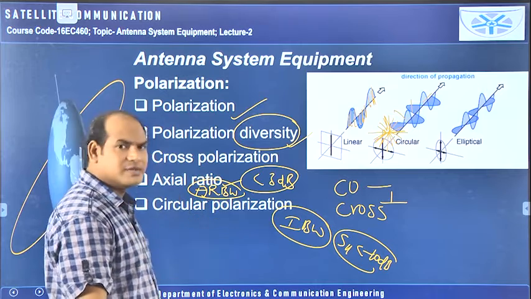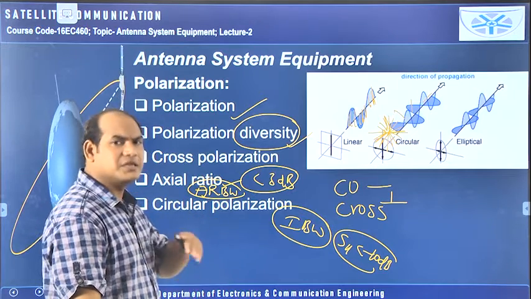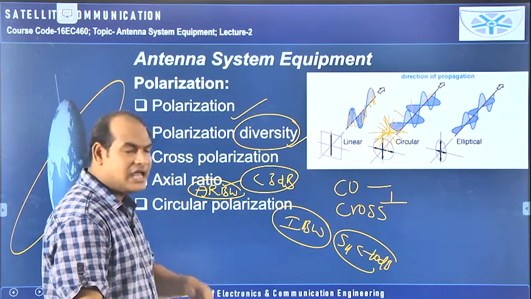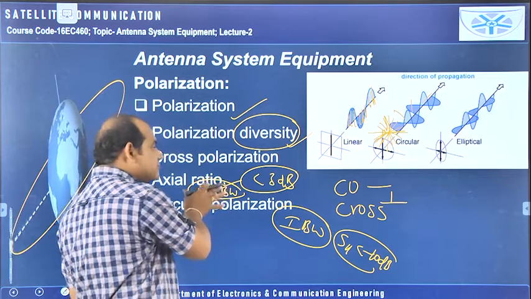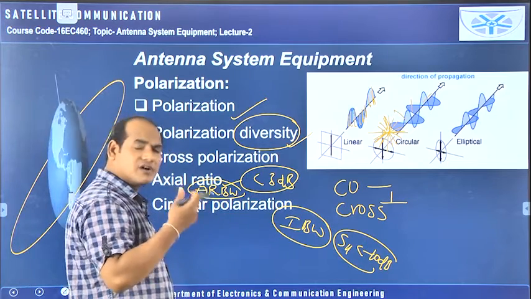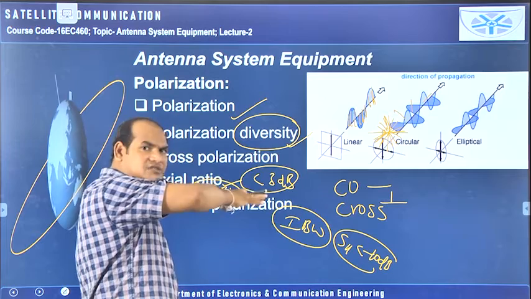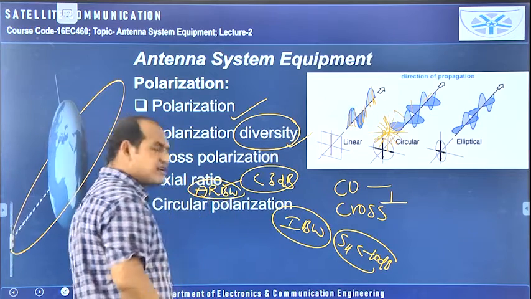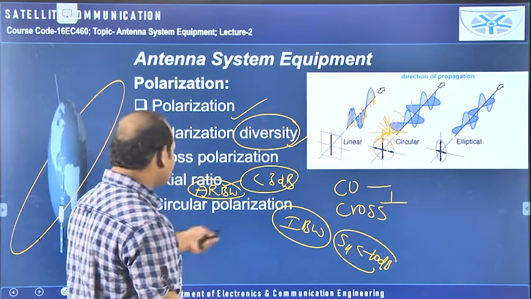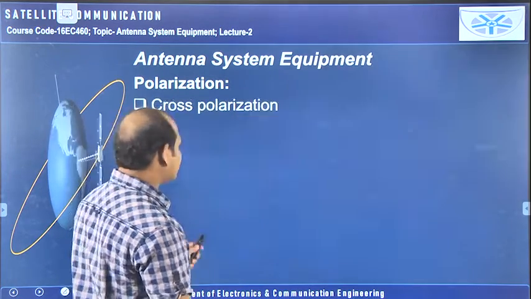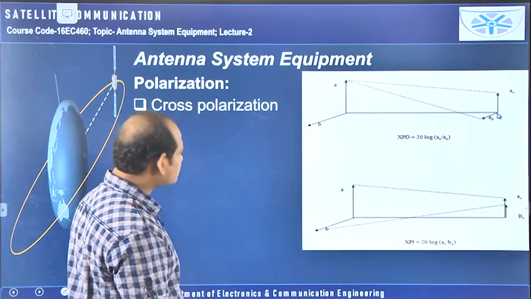Here axial ratio bandwidth means if my antenna is a CP antenna, circular polarization antenna, then the axial ratio must be less than 3 dB. Up to what range of frequencies this condition is satisfied, that range is said to be axial ratio bandwidth. Then circular polarization I have already discussed. Now cross polarization also I have told you about.